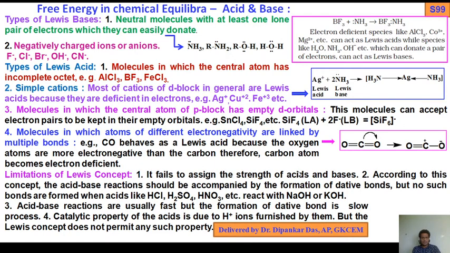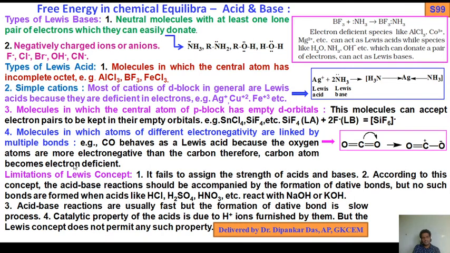Therefore, the carbon atom becomes electron deficient. Oxygen withdraws the electron cloud toward itself and possesses a negative charge, while carbon, being less electronegative, possesses a positive charge. So CO behaves as a Lewis acid.